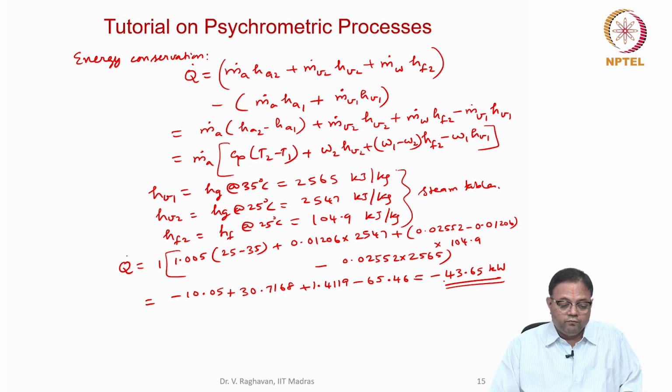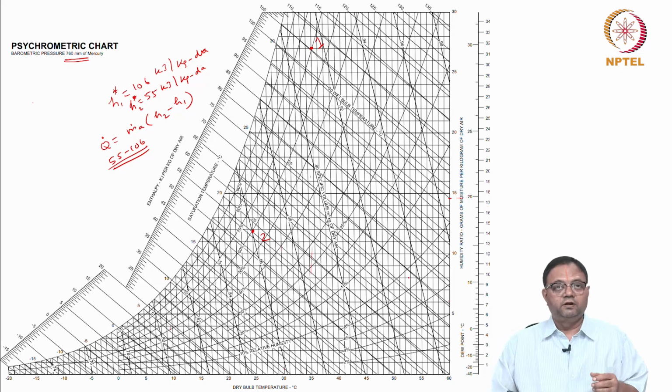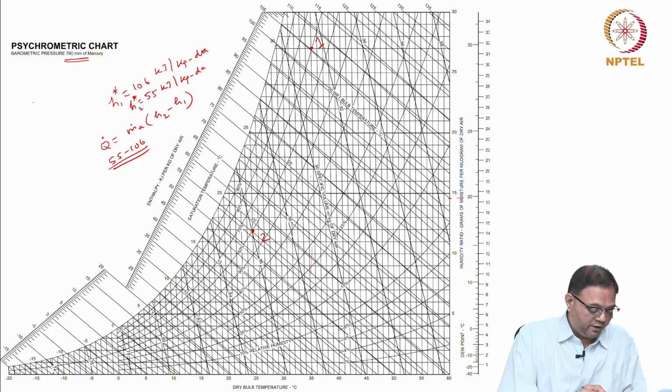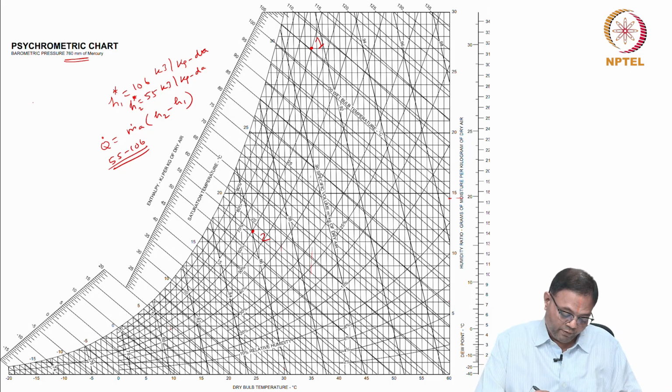So now we will go to the psychrometric chart, because the average pressure is 1 bar, you can use this. As I marked the states here, the first state is 35 degrees, relative humidity 70%. So you have to take the 70% relative humidity line here, this is the one, and 35 degrees here.